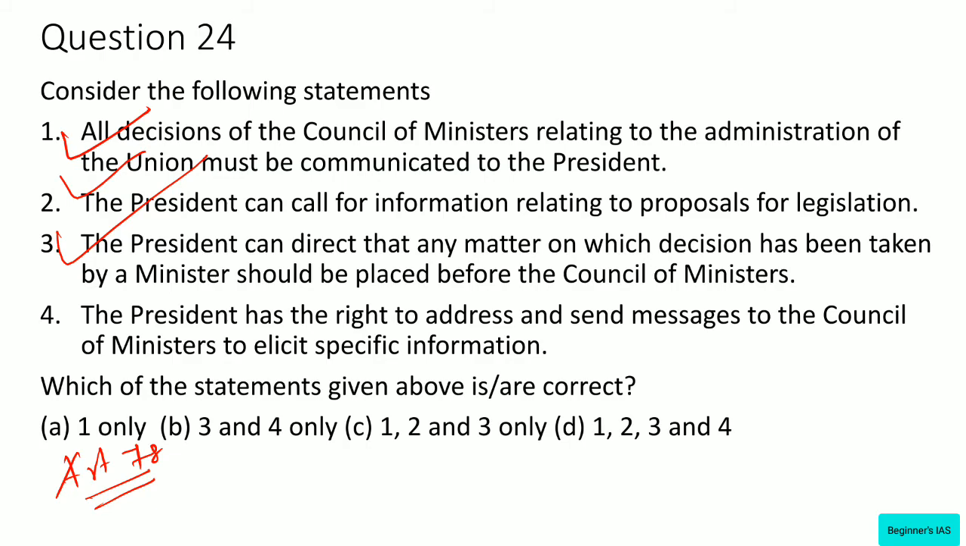What about statement number 4? See, the President under Article 86 can send a message to Parliament, not to the Council of Ministers. Remember that the President, according to Article 86, can send a message to Parliament, and not to the Council of Ministers. Therefore, this statement is wrong. Therefore, the answer would be C, 1, 2 and 3.